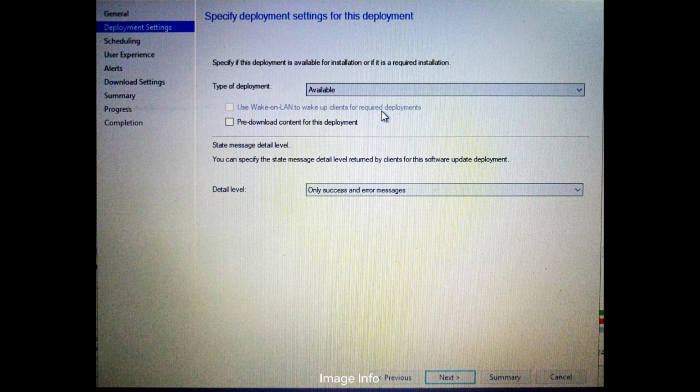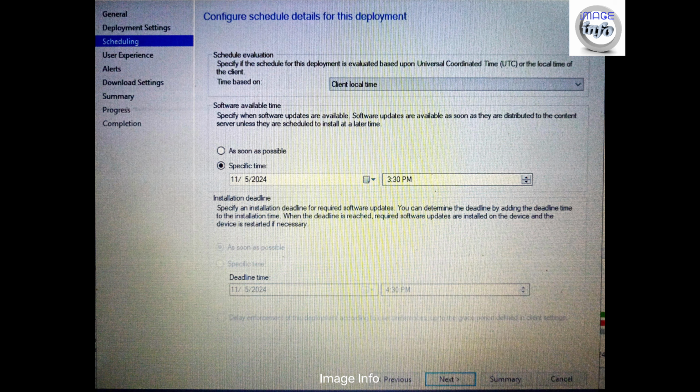So as discussed in step 3, where we selected the required deployment type, you can also select available from the drop down to make the software updates available at a particular time. So this is how you can select, and you can also select the specific time of the software updates availability.